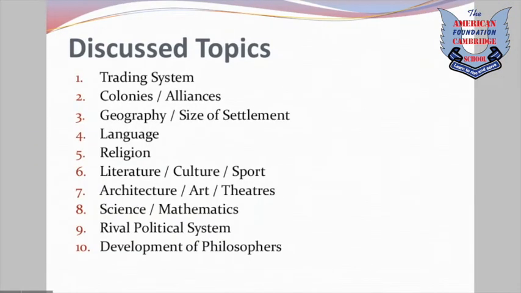In this chapter, we are going to discuss a number of topics. First, trading system, colonies, alliances, geography, size of settlement, language, religion, culture, sport, art, architecture, science, mathematics, rival political systems, and the development of the philosophers. So, on the first page, you are going to study a full story of Socrates. But as he was a famous philosopher, we are going to learn about him at the end of this topic.